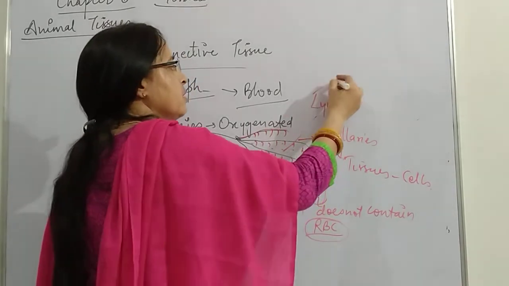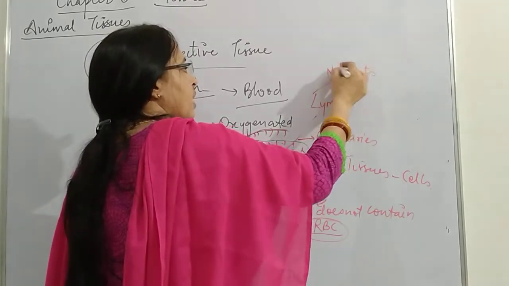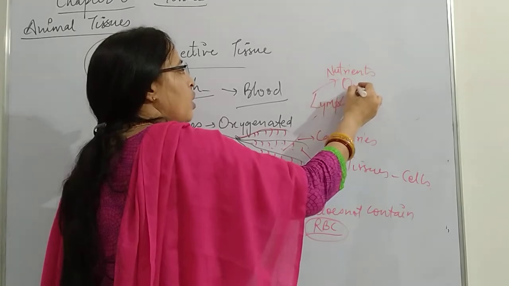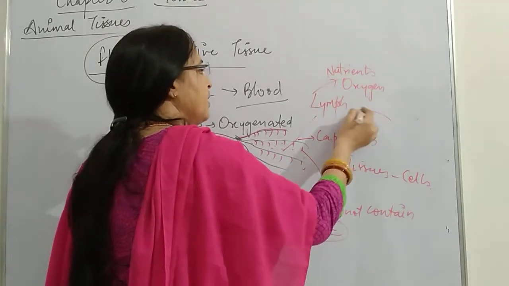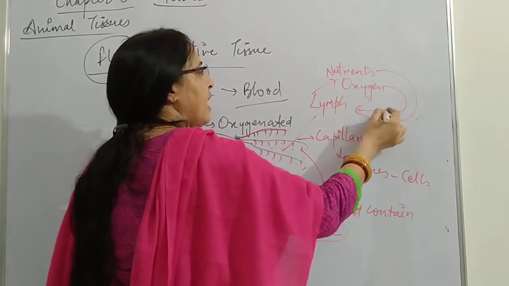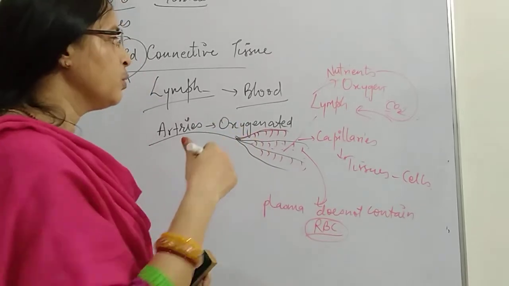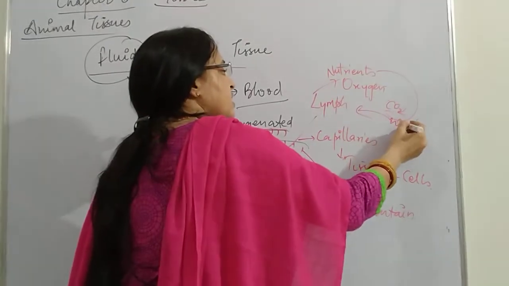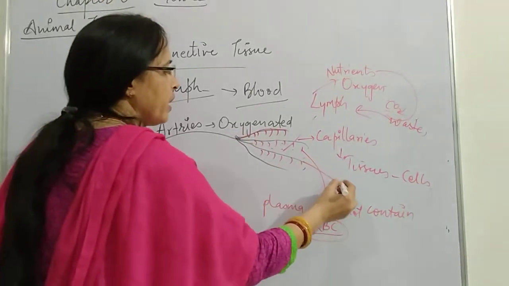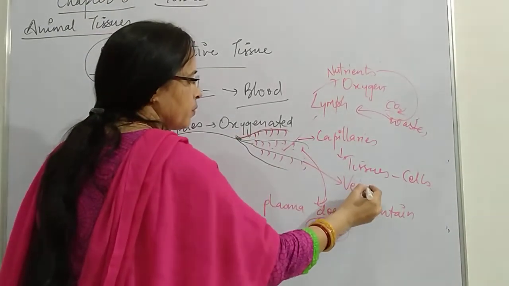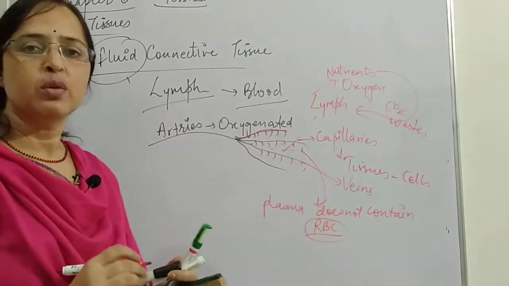It provides nutrients as well as oxygen to these cells and takes waste and carbon dioxide from these cells. Means the waste is collected and then it further joins veins. That means the waste is transferred to the veins.